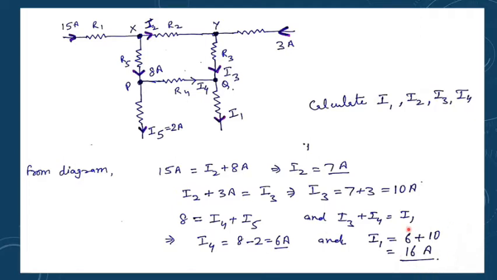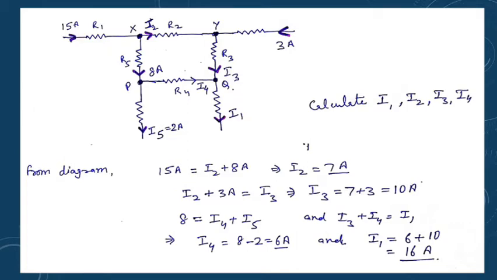So you have to see which part is the simpler one. You cannot find I1 directly first. For finding I1, you should first find I2, then I3, then I4, and only then can you find I1. So you have to decide from where to begin. I think this was a very simple question just to make you understand. You should not be afraid of the diagrams given. Just start working things out and then you will get the results.